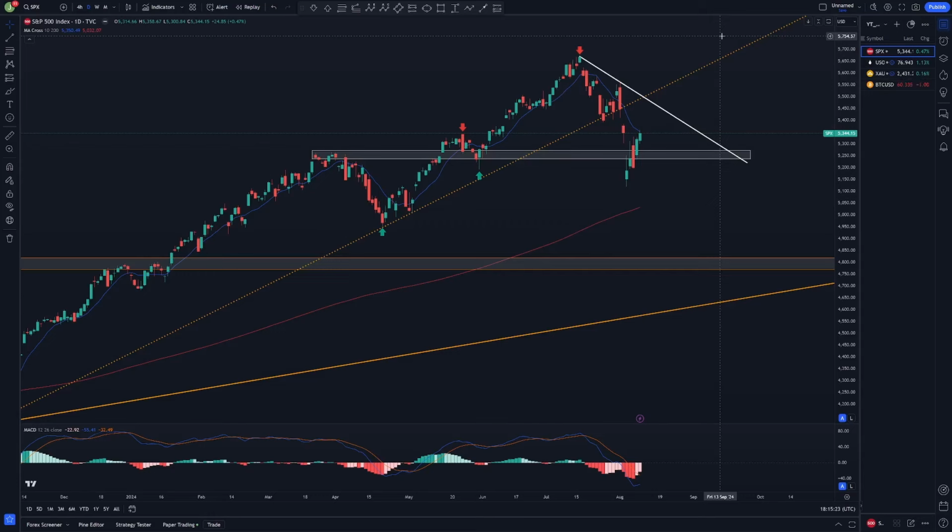Excuse me. But the other scenario is that we don't break this trend line to the upside and we reverse, maybe now, maybe a little bit later, and break the last low to the downside, and from there I would expect further downside movement, like I said, until maybe this last resistance and support level here, or this major weekly support level. And from there, I would again look for reversals and a change of trend. But until now, nothing like that is visible for me, at least.